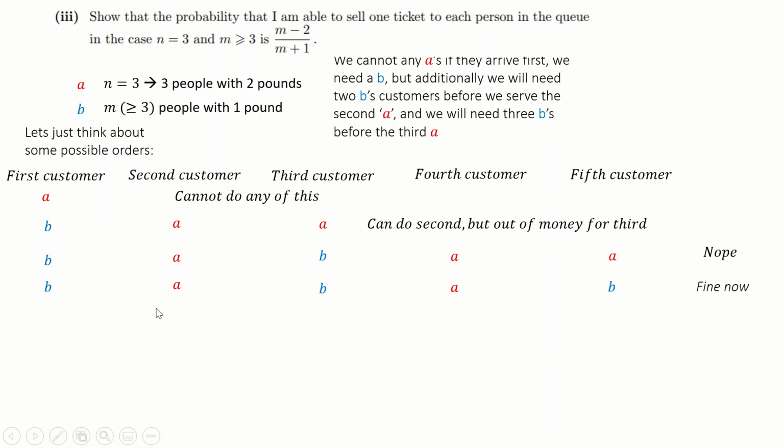But of course, there are other ways to be okay, right? You can do B, A, B, and then this B customer can just turn up a bit earlier. And now you're fine, because now you have a bank of 2 single pound coins in reserve, which means whenever the other 2 A's turn up, you can give them each those coins. So this is fine, right? And now what else is fine?